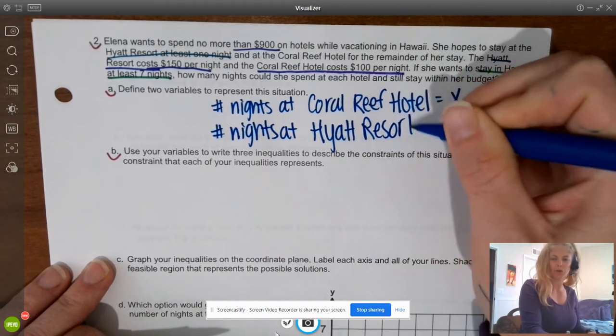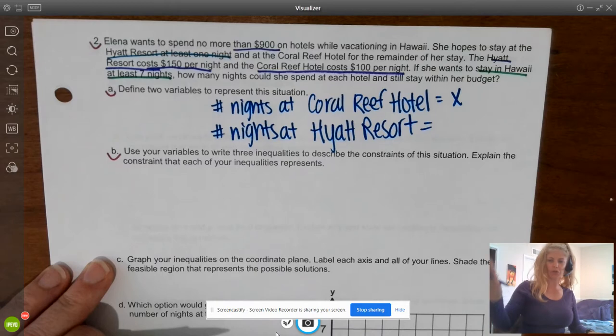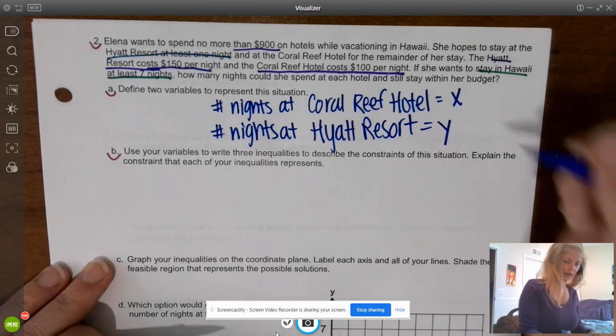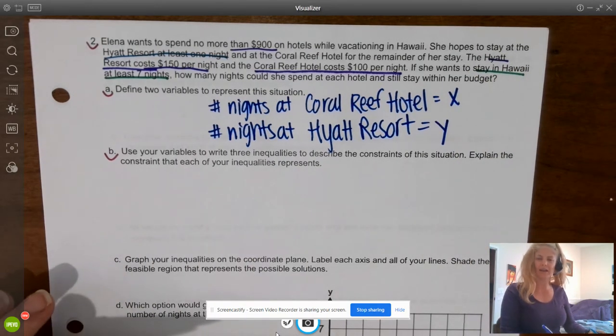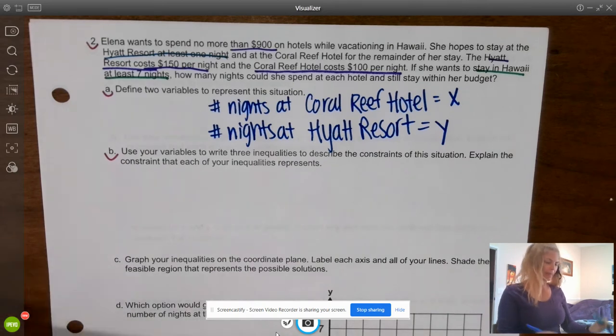Is that the place with the turtles? With like the lagoon? I think it might be. It's either the Hilton or the Hyatt that has the turtles. They're just so big when you get up to them. Okay. Focus.